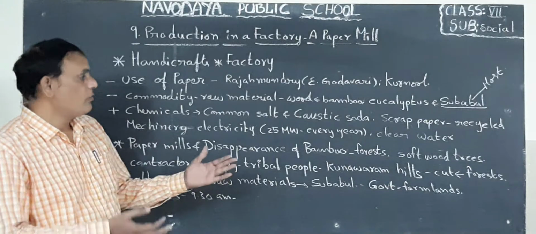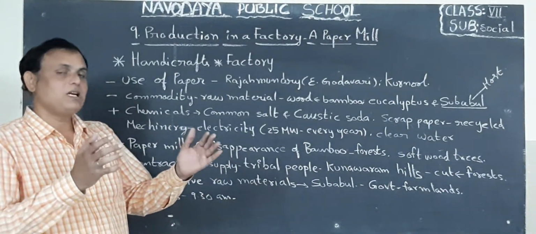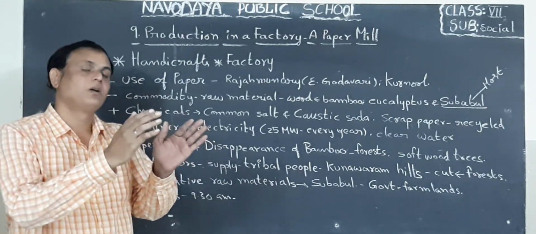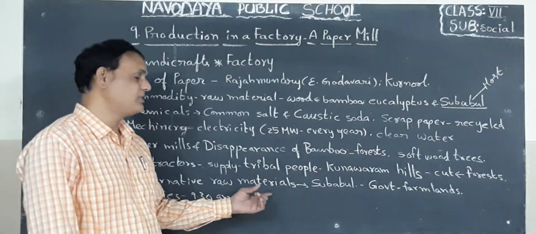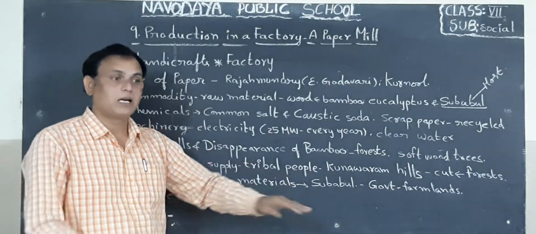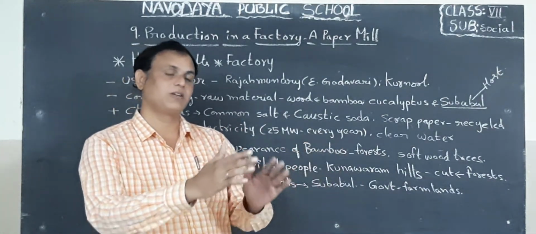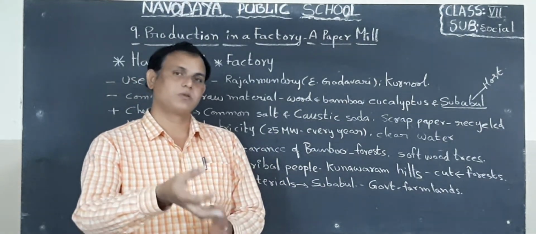Next one, when the bamboo trees disappeared, immediately the contractors focused upon alternative trees. So what is the alternative raw material for paper? Subabul. That's why the government encouraged the farmers to grow subabul trees in their farmlands. They gave some amount as loan.